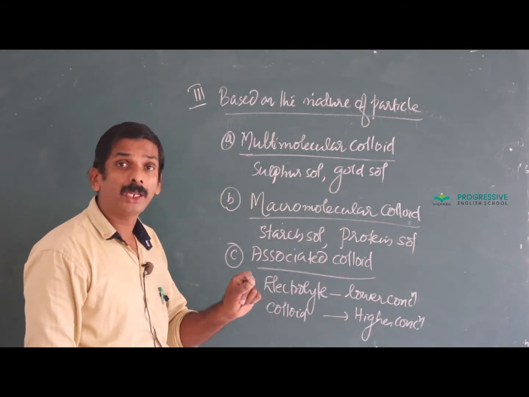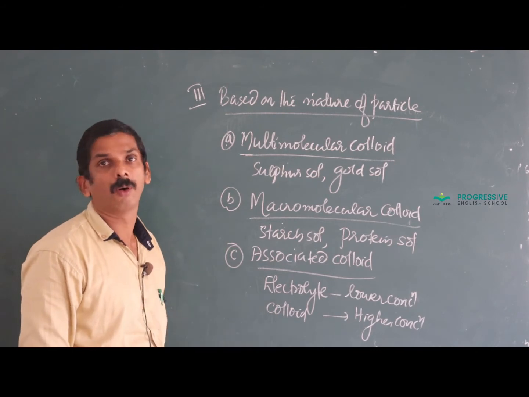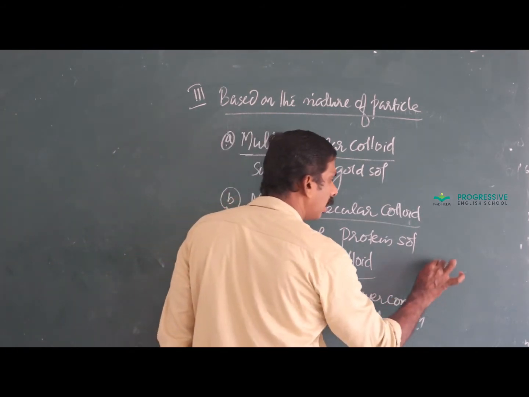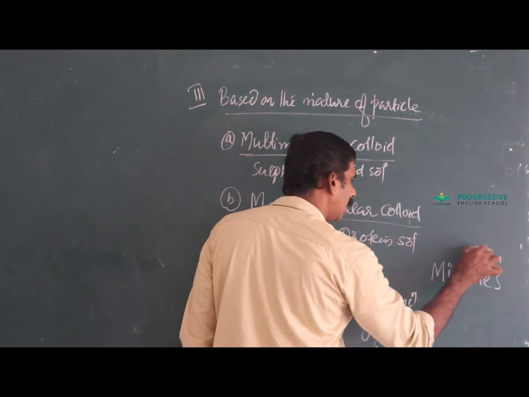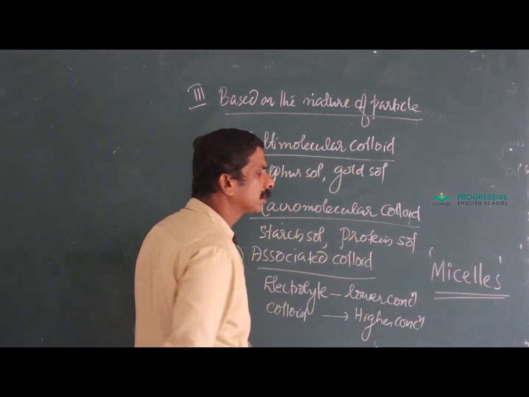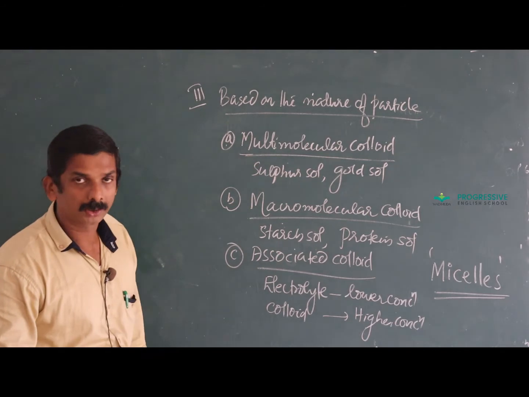The aggregated particle thus formed is termed as micelle.